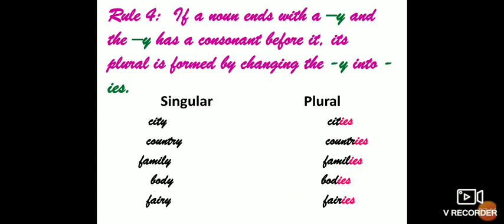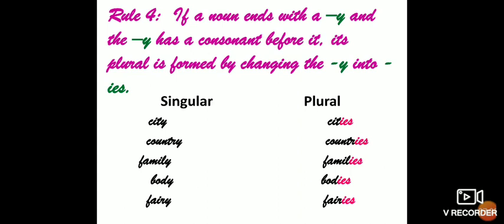Vowels are A, E, I, O, U and the rest are your consonants. So T is your consonant. Before Y we are having T, and T is a consonant. So what we'll do? We'll remove Y and we'll write IES.